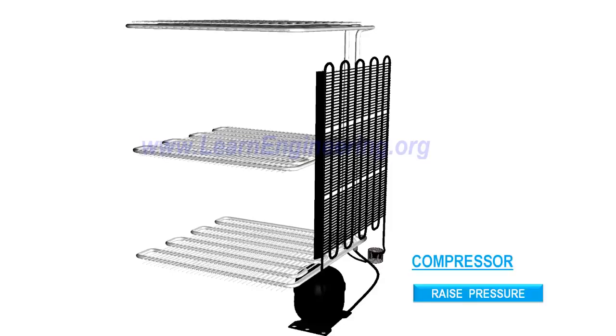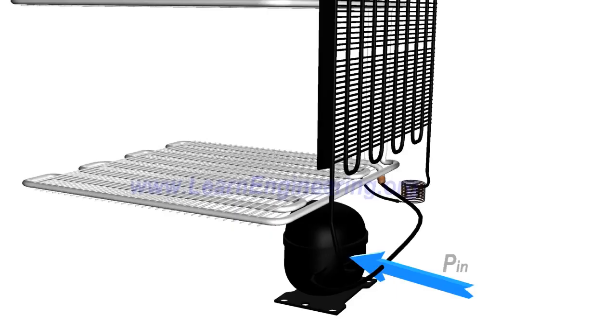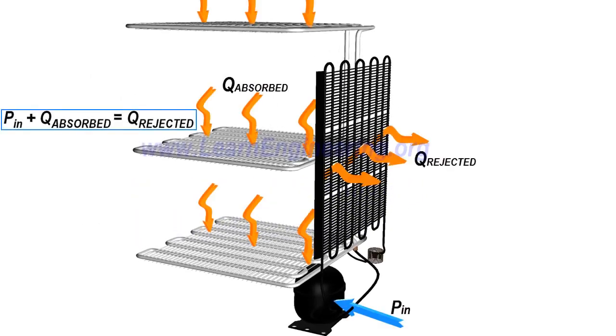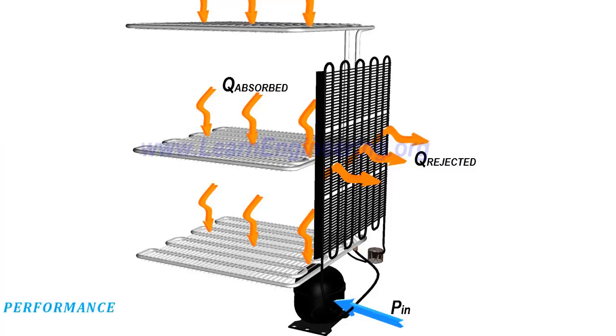Apart from raising pressure, the compressor also helps maintain flow in the refrigerant circuit. Usually, a hermetically sealed reciprocating type with proper sealing is used for this purpose. Since it is compressing gas, a huge amount of input power is required for this operation. A simple energy balance of the system yields this relation. Performance of a refrigeration system can be defined as follows.